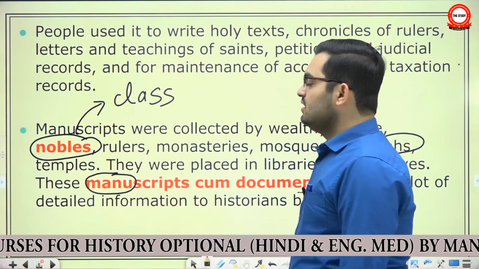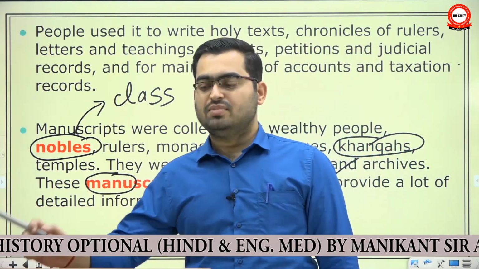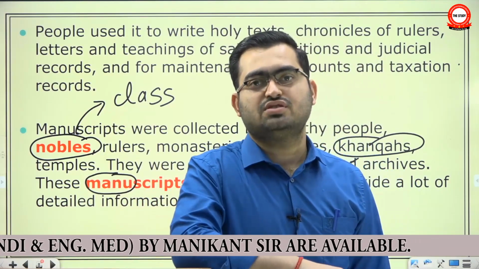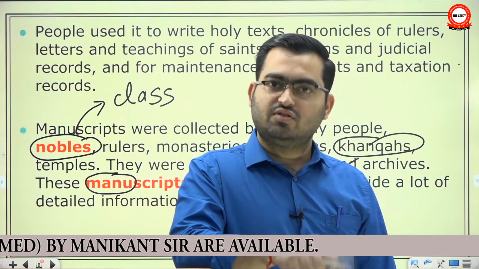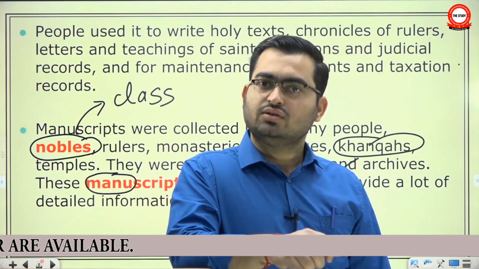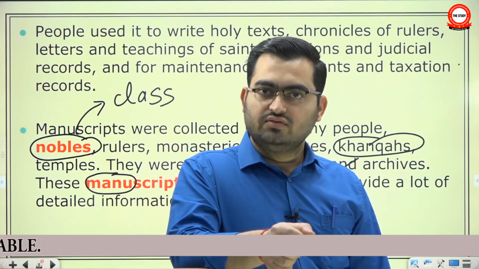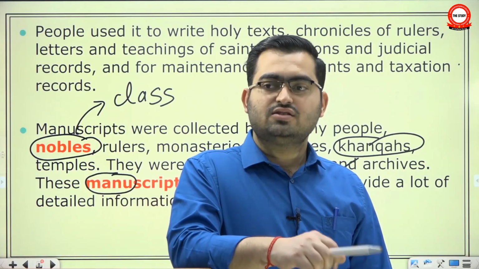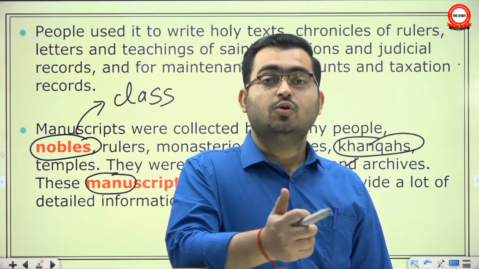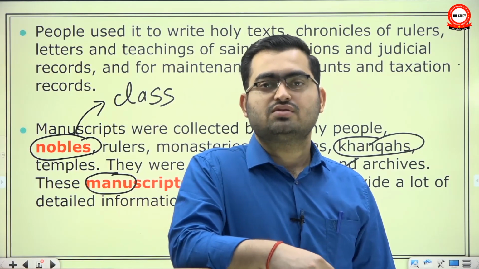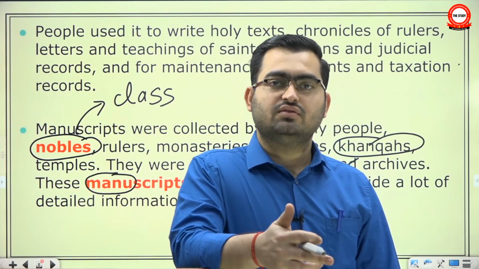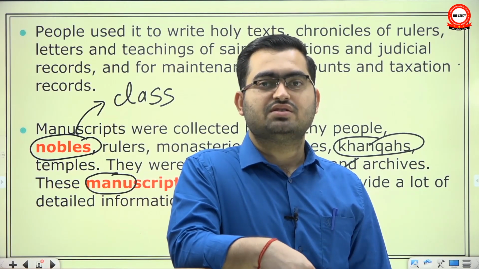They were the rich and powerful members of a ruling class. They would not only hold important administrative positions at central as well as provincial level, they would often have large armies that they maintained at their own expense, that served them as well as the emperor. The support of the nobility, the noble class, ulema or umra, amir and umra, the words are used, was very crucial for the survival of the Sultan or Badshah or king.